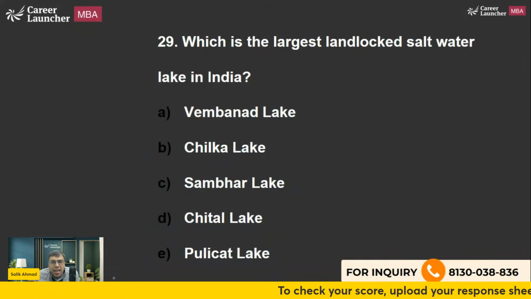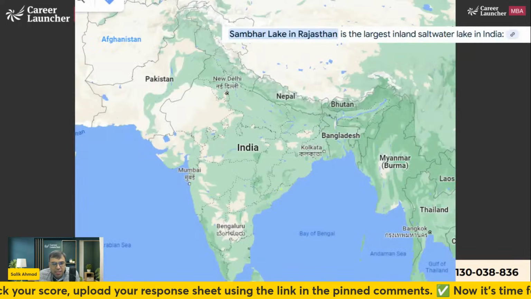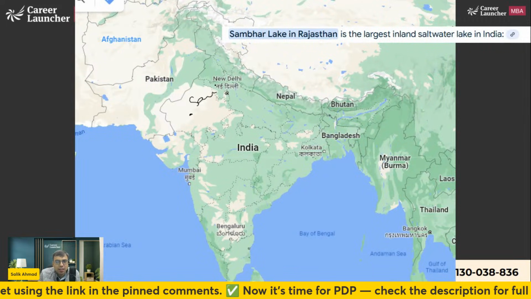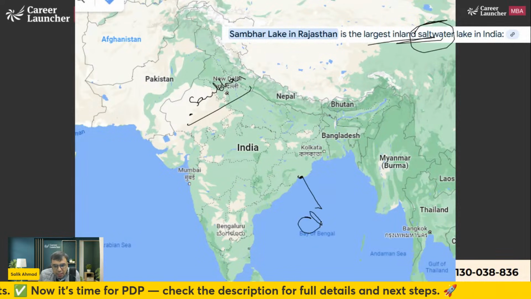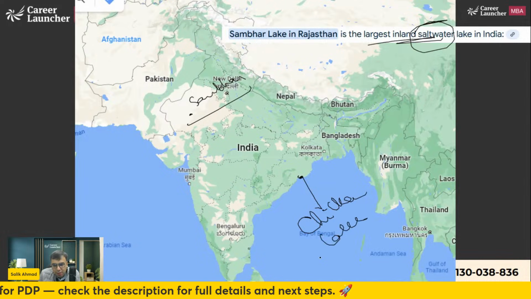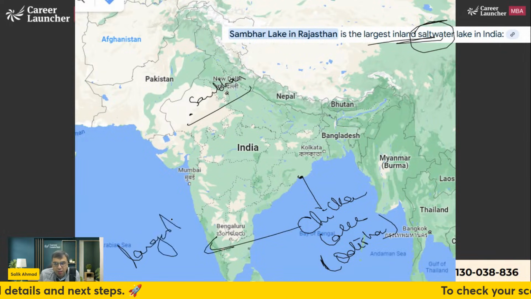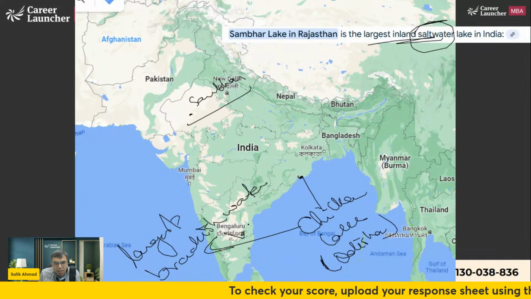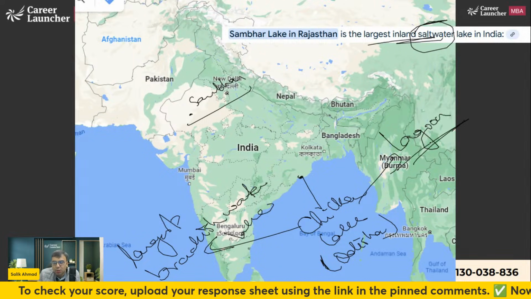Which of the following is the largest saltwater landlocked lake? So the answer is very simple. Sambar Lake. So C is the right answer. So there is Sambar Lake in Rajasthan. Salt water. If they are asking, let's say that brackish water, so the answer would be Chilka Lake in Odisha. Largest brackish water lake or largest lagoon of India also. Largest lagoon. Go and find out what is lagoon of India.